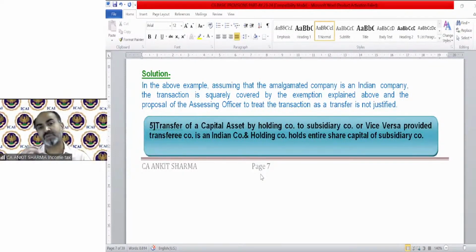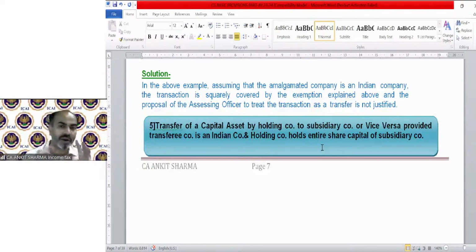First, the transferee company must be an Indian company. That means if holding is receiving from subsidiary, then holding should be an Indian company. And if subsidiary is receiving any asset from a holding company, then subsidiary should be an Indian company. And holding holds the entire share capital of the subsidiary company. The word is entire share capital. Entire means 100% share capital, equity as well as preference. Both must be with the holding company.